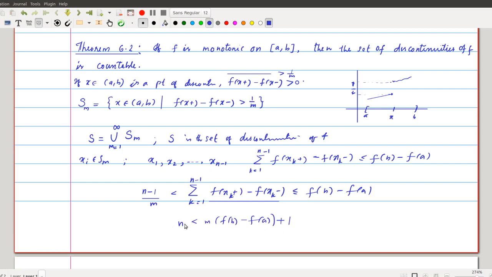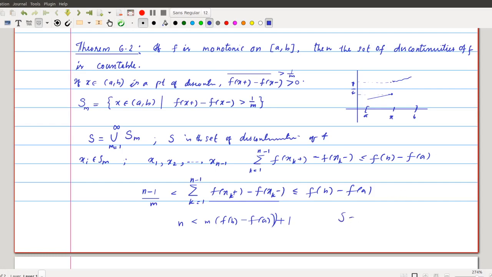So this n is dominated. We can choose at the most this many numbers from Sm. This shows that Sm is bounded. Each Sm is bounded for m equal to 1, 2, 3, etc. So not just bounded, it's finite. The number of elements from this Sm is always bounded by this quantity, which shows that each Sm is finite.